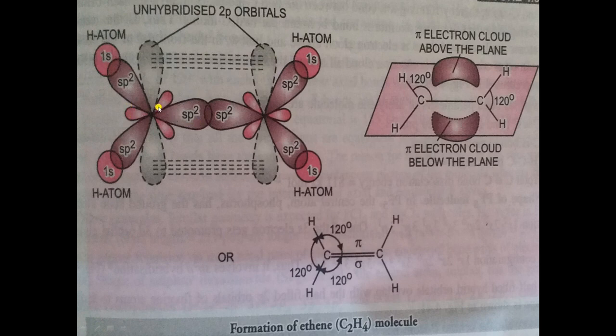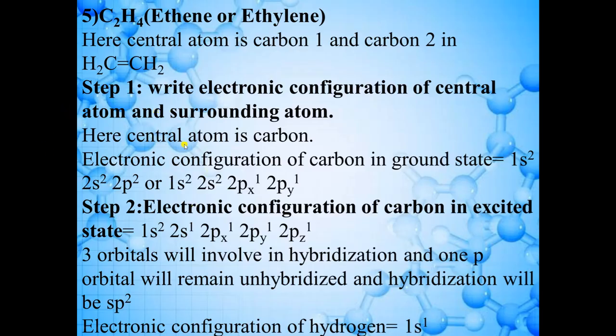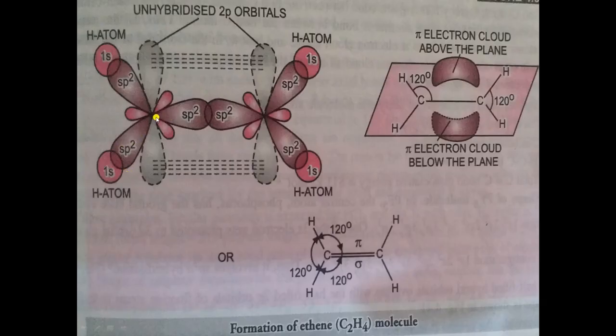So only 3 orbitals are involved in hybridization, so 3 hybrid orbitals will be generated. So just look at my cursor. Here there is the first hybrid orbital, here there is the second hybrid orbital, and here there is the third hybrid orbital. So these are the 3 hybrid orbitals which are formed by these 3 orbitals. When these 3 orbitals mix together, they will form 3 new hybrid orbitals, and these 3 hybrid orbitals are this one, and this one.